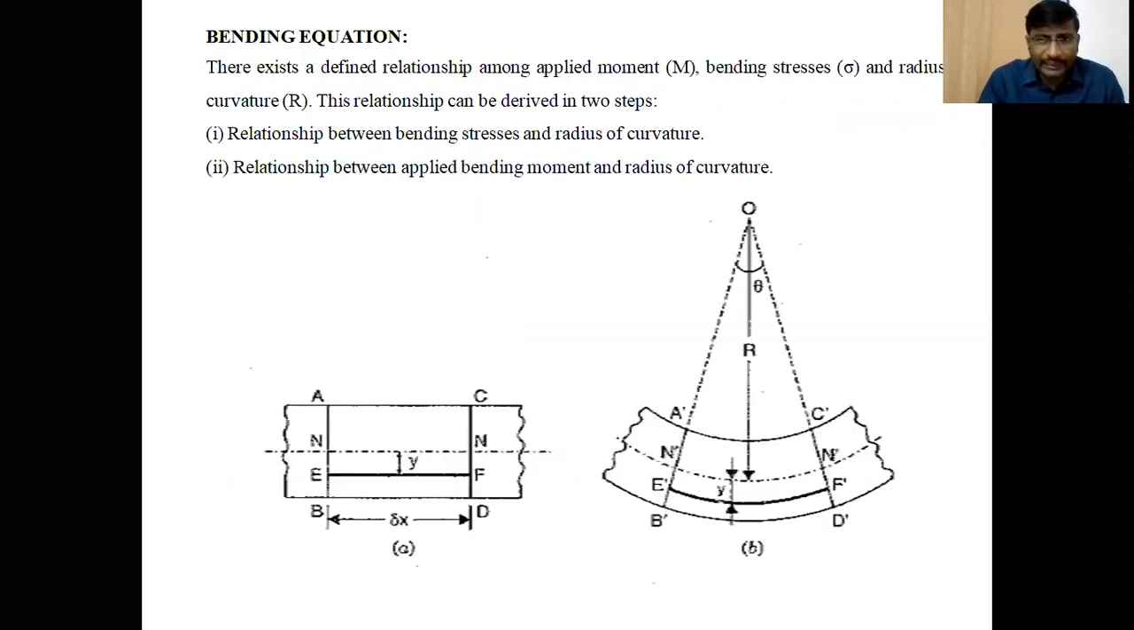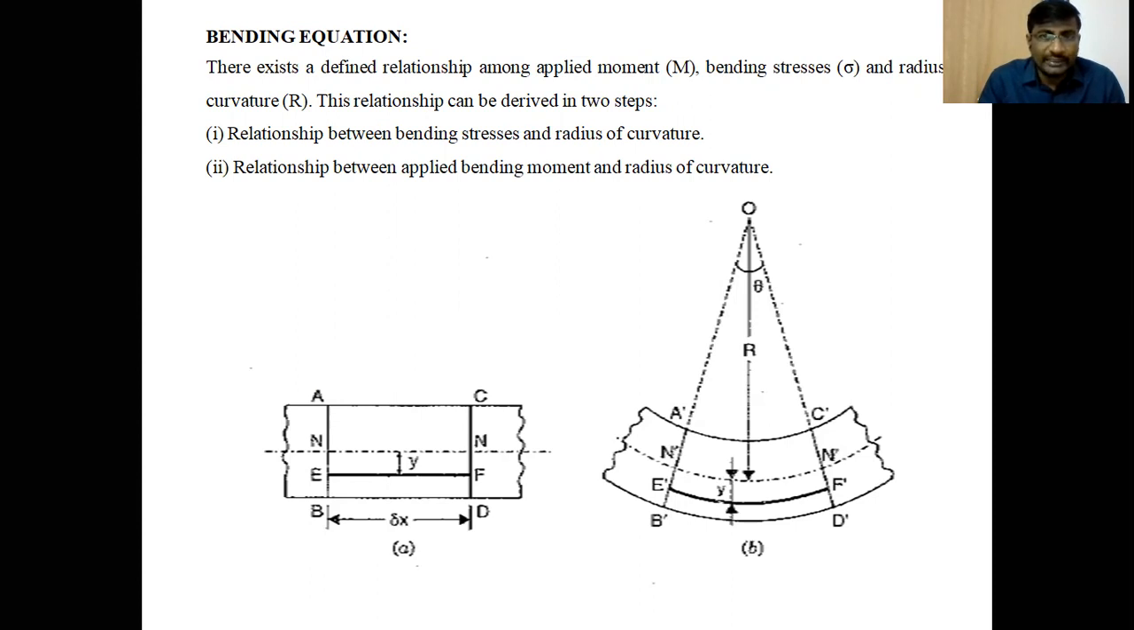Let us look. The heart of this chapter is the bending equation. Without this bending equation, we cannot proceed in this chapter. We cannot calculate the bending stresses. So before calculating the bending stresses in each layer of the beam, we have to know the bending equation. The bending equation is the equation in which the parameters are related to each other. The parameters in the bending equation include the applied bending moment. Bending moment means what we studied in the second unit, the bending moment along the beam.